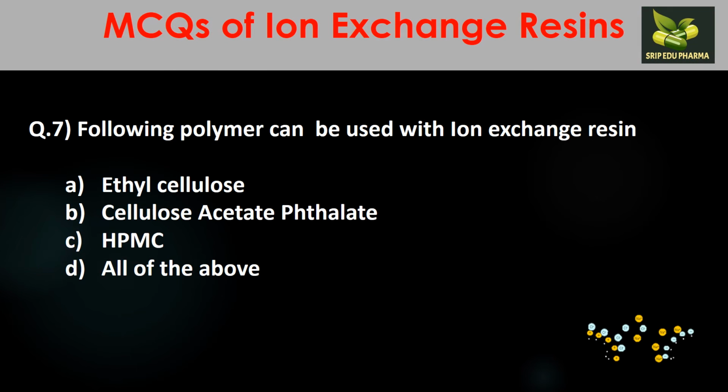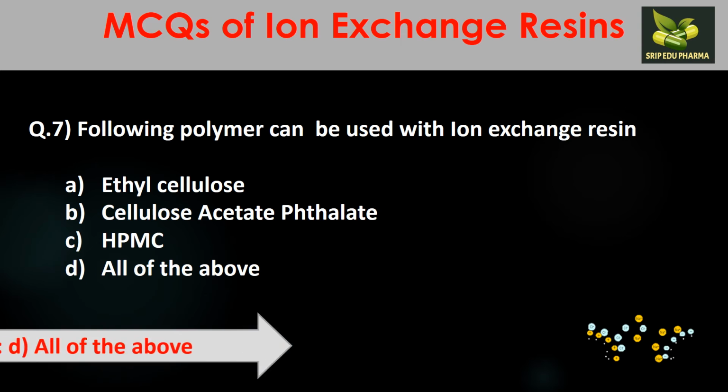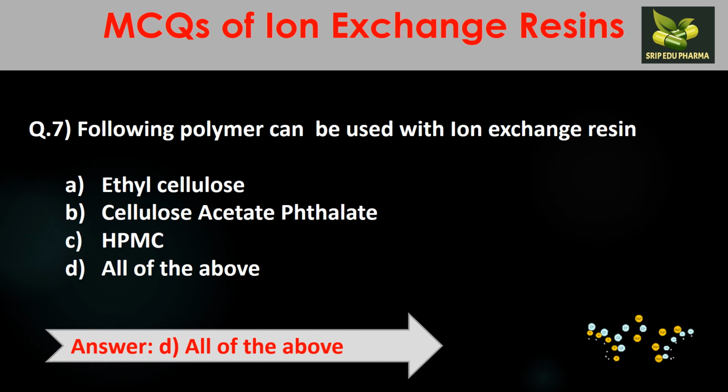Question 7. The following polymer can be used with ion exchange resins: A. Ethyl cellulose, B. Cellulose acetate phthalate, C. HPMC, D. All of the above. You remember we had studied various types of polymers. The examples were acrylics, then ethyl cellulose, then CAP, HPMC, and various ethyl cellulose derivatives and gelatin derivatives. So your answer will be all of the above, that is D.